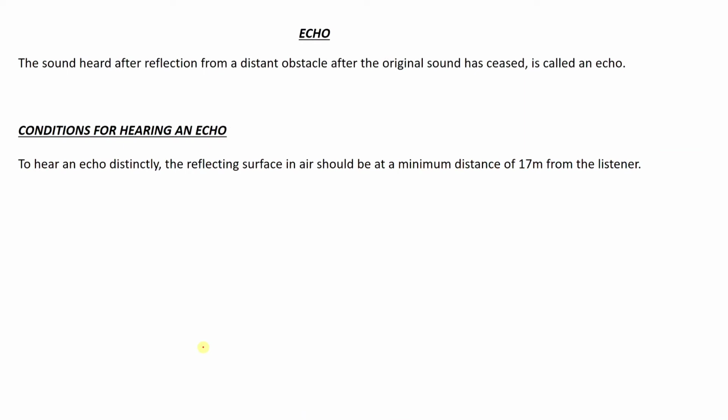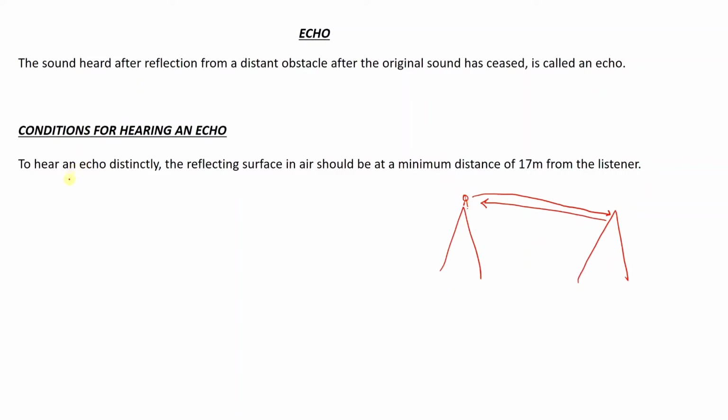Okay, next one. What is echo? The sound heard after reflection from a distant obstacle after the original sound has ceased is called an echo. So suppose this is a hill and you are standing on this hill. If I give a shout, then this sound will travel to this position and come back, and you will hear your own sound again after some seconds. So this one is known as echo.